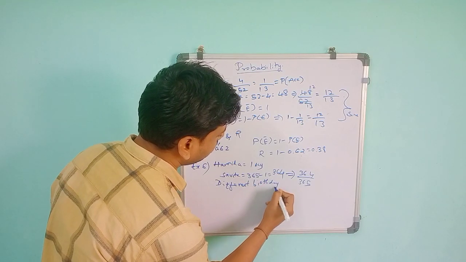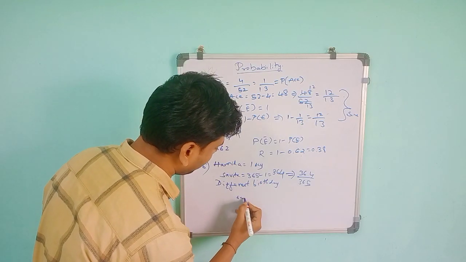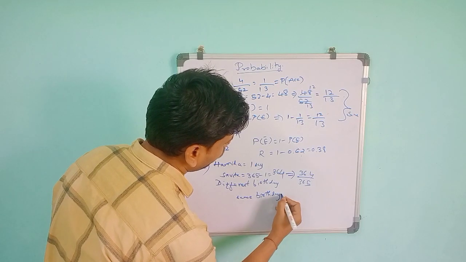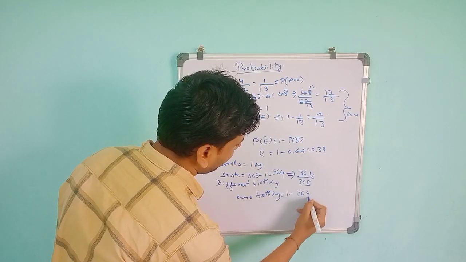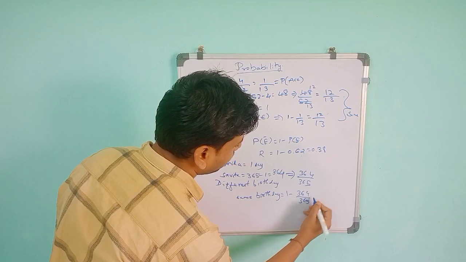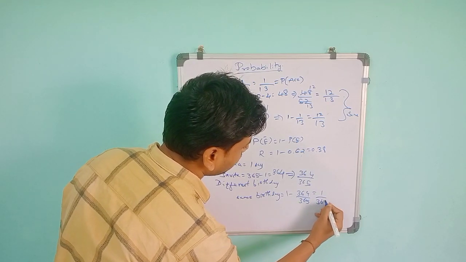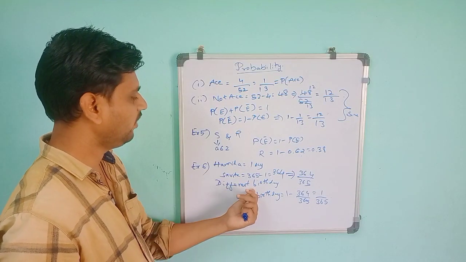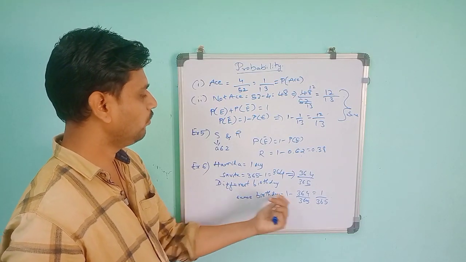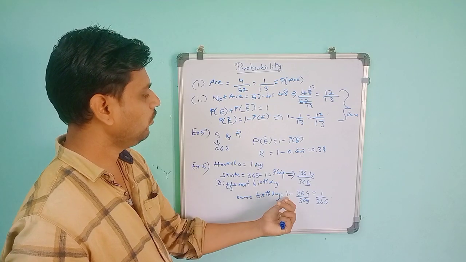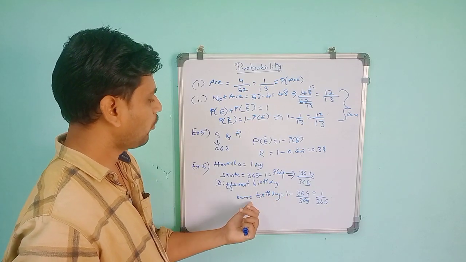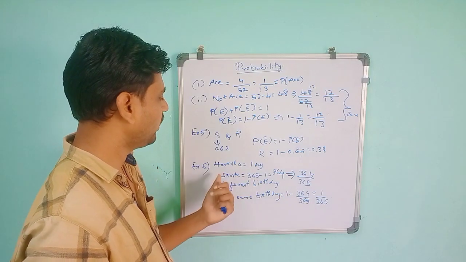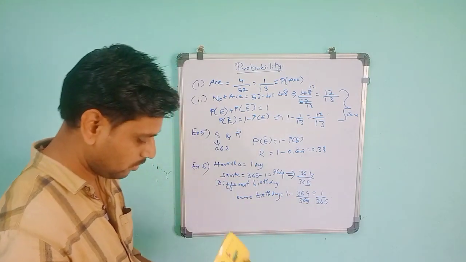So the same birthday probability will be 1 minus 364 by 365. It will give you 1 by 365. Why 1 minus? Because it is the reverse of this one. This is different birthdays and this is the same birthday. When there is a complementary, the total value will be 1. So the probability of the same birthday is equal to 1 minus the probability of getting different birthdays.